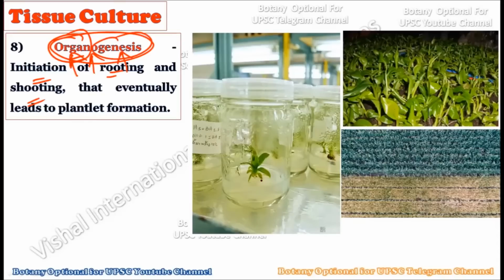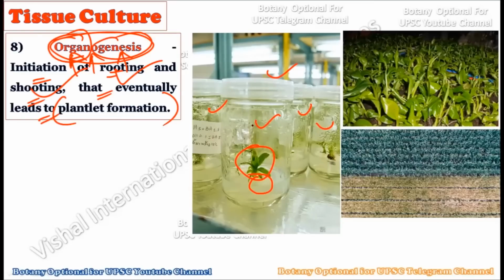So here, whatever the subculturing of calluses we have done, all of these calluses were present in the different flask or the beaker. Now here, the organogenesis will occur, and this organogenesis will create the roots and the shoots. That is, the root part and the shoot part will get created within this particular beaker or the flask. That will eventually lead to the plantlet formation. So here you can say that there is a formation of the plantlet.